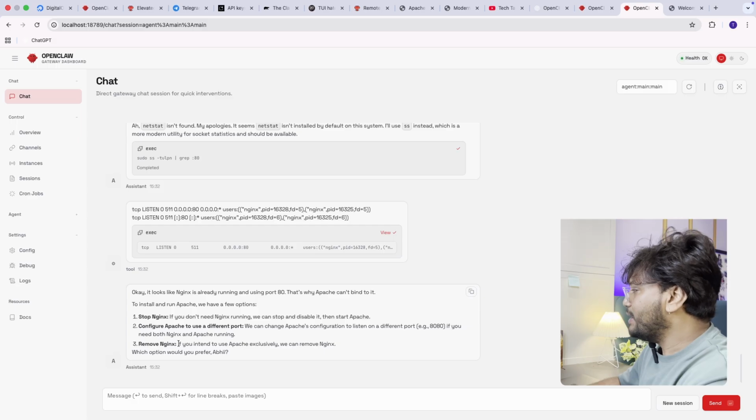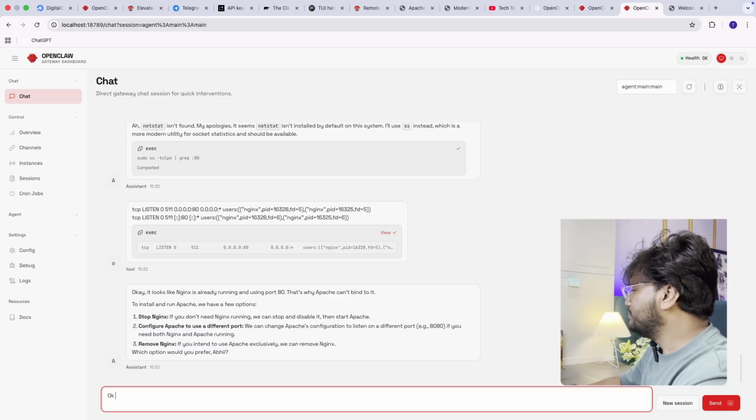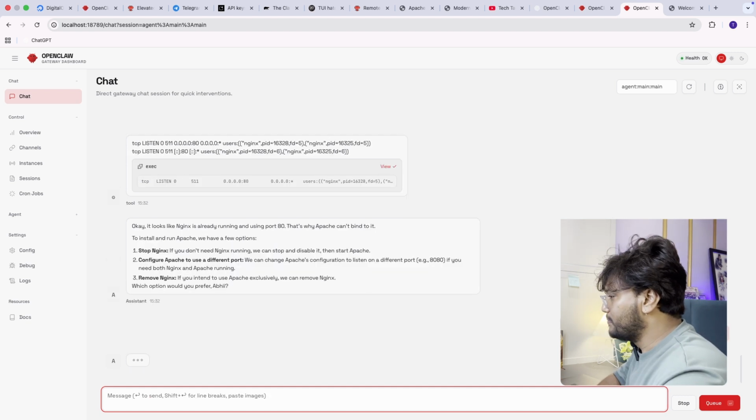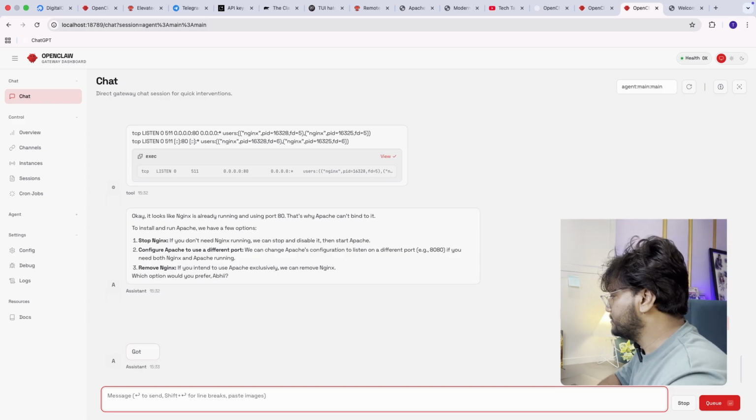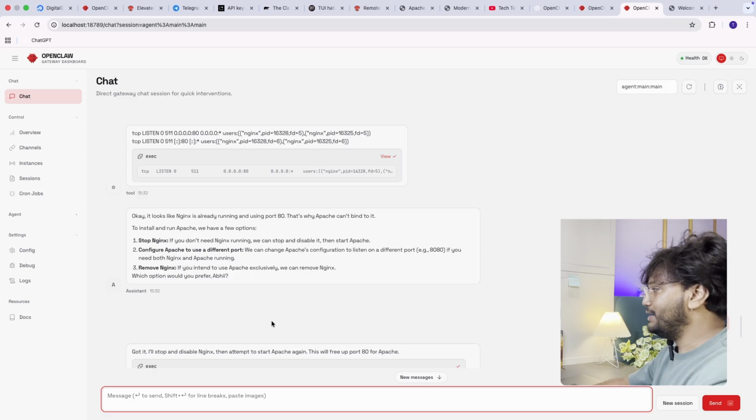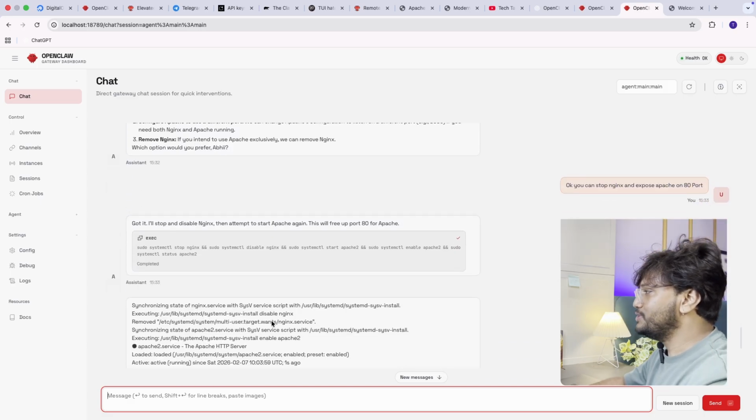I'm going to say, okay, you can stop Nginx and execute, and expose Apache on port 80. Let's see. Correct. I will stop and disable Nginx, then attempt to start Apache again.